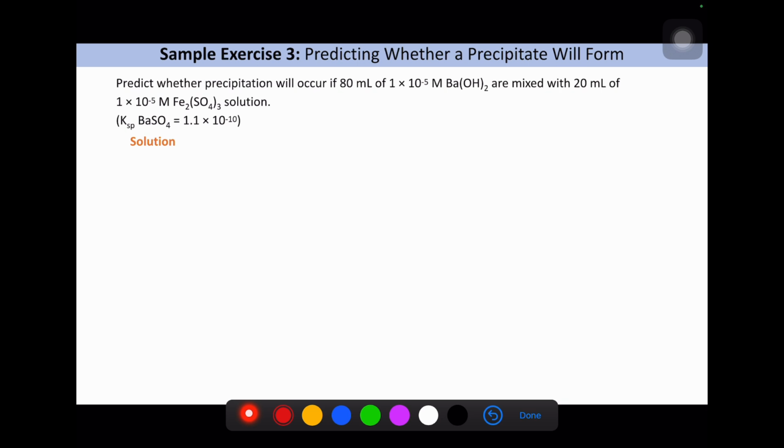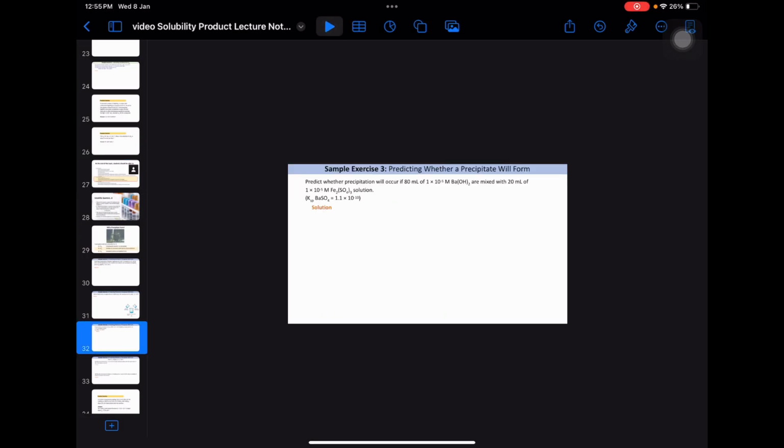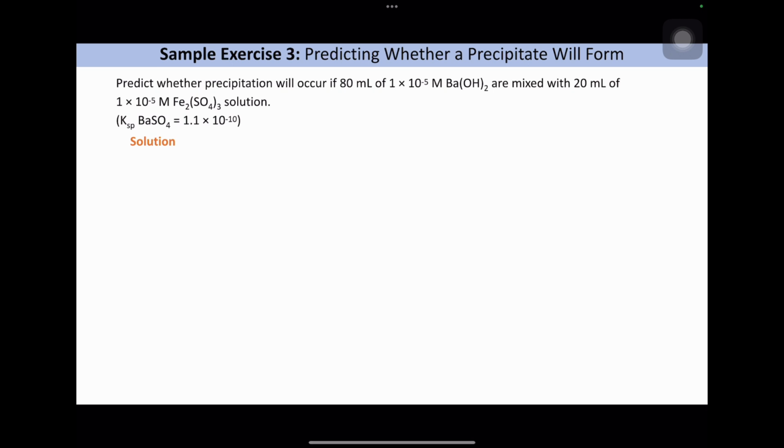Predicting whether a precipitate will form. Predict whether precipitation will occur if 80 ml of barium hydroxide are mixed with 20 ml of iron sulfate solution. So we need to calculate the BaSO4 ion product. Here is BaSO4, so we need to calculate the number of moles first.